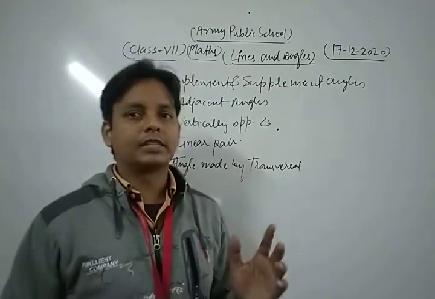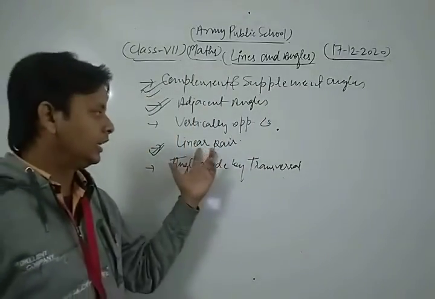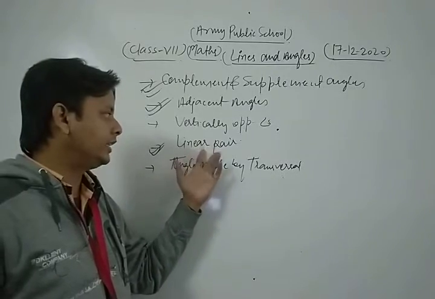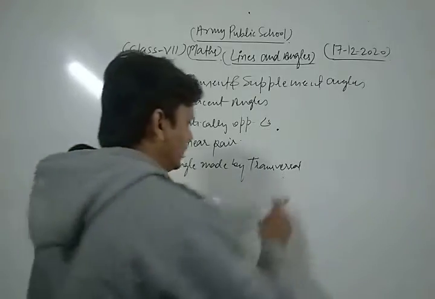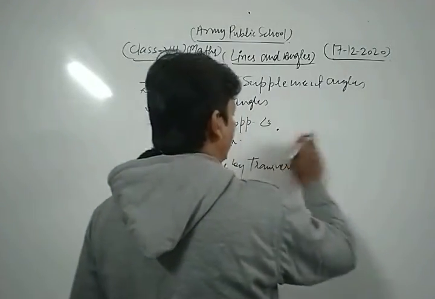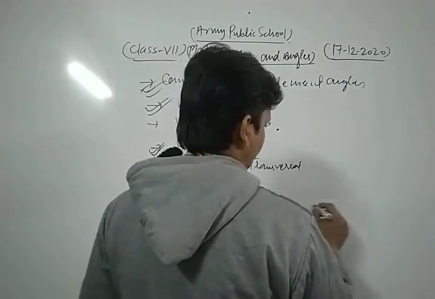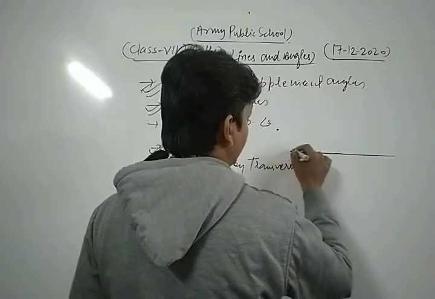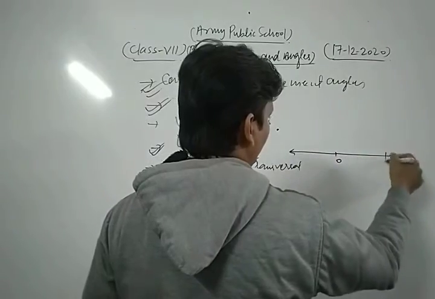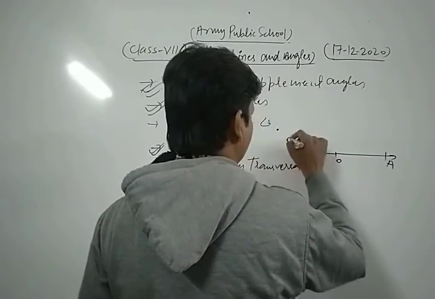Now we clear the concept of linear pair with the help of a diagram. Let's see, dear students. Suppose first of all we draw two rays in this way: the first one is OA, and the second one is OB.